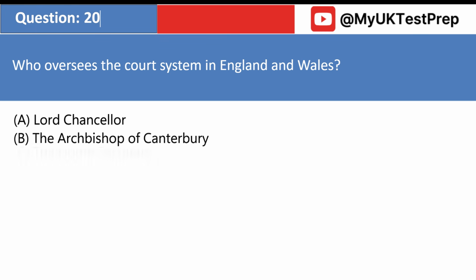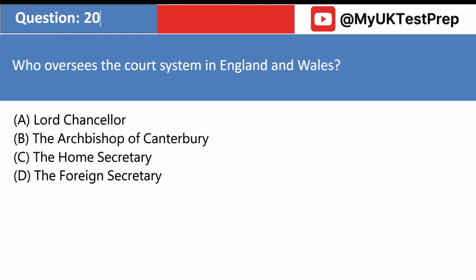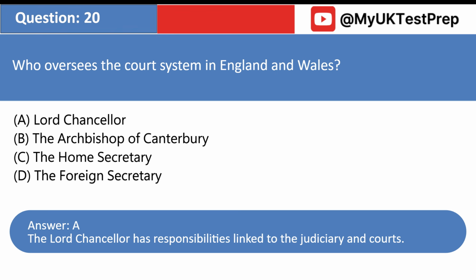Who oversees the court system in England and Wales? A. Lord Chancellor. B. The Archbishop of Canterbury. C. The Home Secretary. D. The Foreign Secretary. Answer: A. The Lord Chancellor has responsibilities linked to the judiciary and courts.